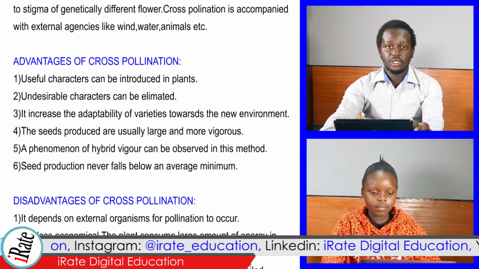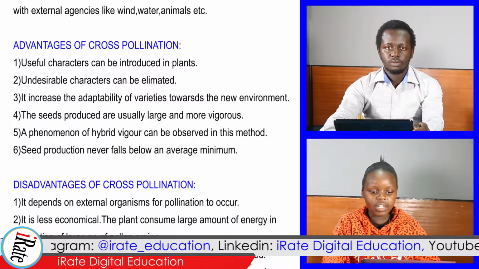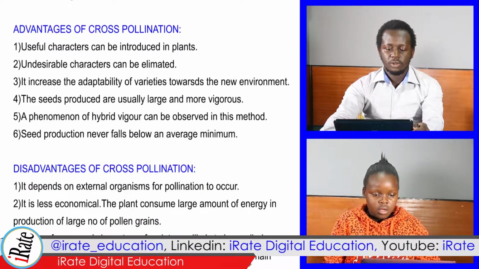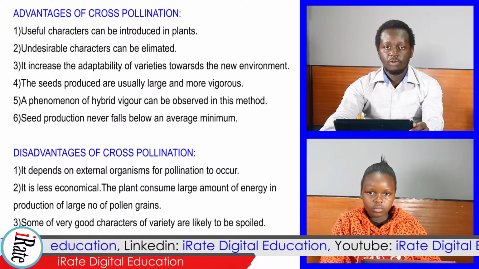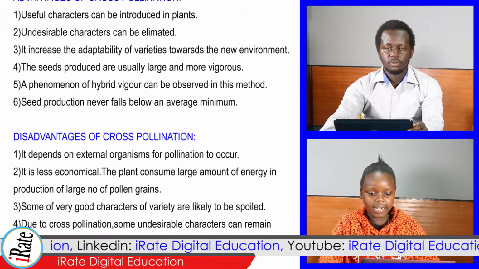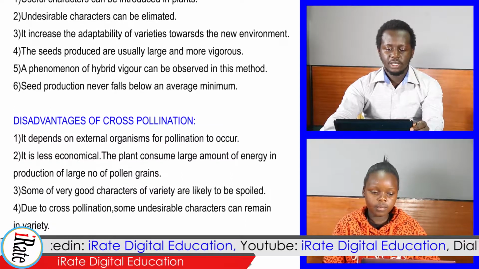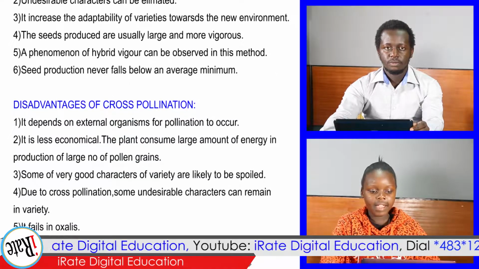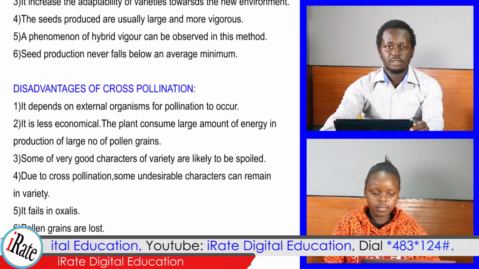Disadvantages of cross-pollination include 1. It depends on external organisms for pollination to occur. 2. It is less economical. The plant consumes large amounts of energy in production of large number of pollen grains. 3. Some of the very good characters of a variety are likely to be spoiled. 4. Due to cross-pollination, some undesirable characters can remain in the variety. 5. It fails in oxalis. And finally 6. Pollen grains are lost.